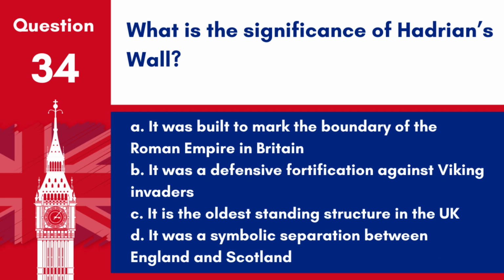Question 34. What is the significance of Hadrian's Wall? A. It was built to mark the boundary of the Roman Empire in Britain. B. It was a defensive fortification against Viking invaders. C. It is the oldest standing structure in the UK. D. It was a symbolic separation between England and Scotland. Answer: A. It was built to mark the boundary of the Roman Empire in Britain. Hadrian's Wall was constructed under the reign of Emperor Hadrian in the 2nd century AD as a defensive fortification.